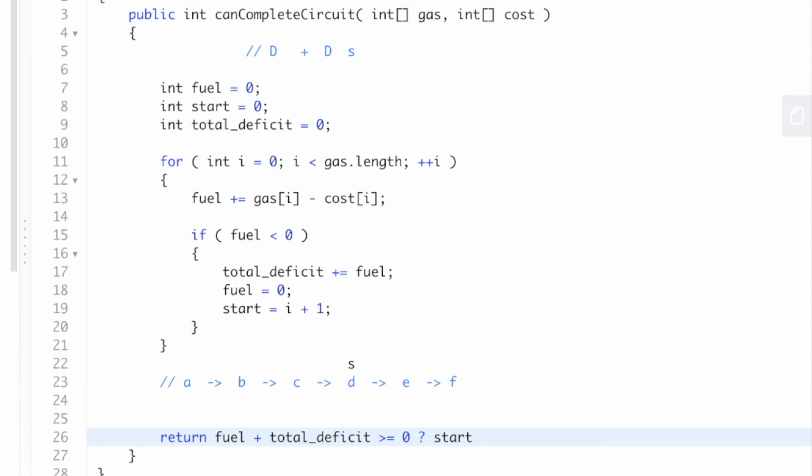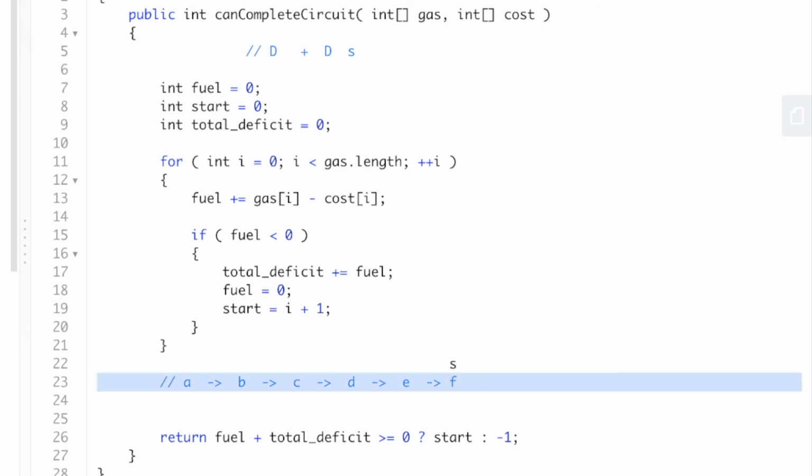And otherwise it's -1. And in the case where, let's say our starting point was set all the way here. Let's say that our fuel was negative here, like from F to A. Let's say we tried starting from F, and the cost from F to A is actually a deficit, so it's negative. What'll end up happening is we'll go in here, so fuel is less than 0.